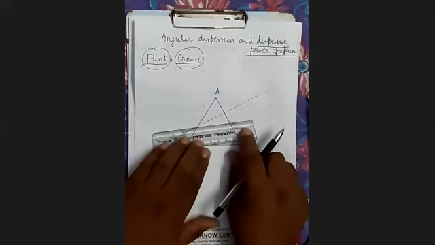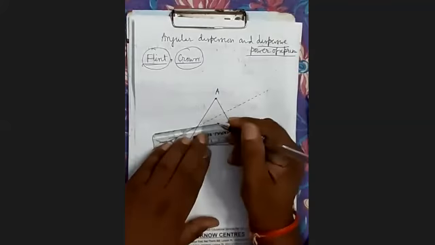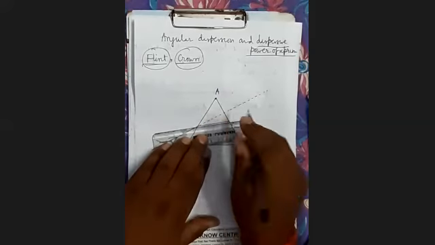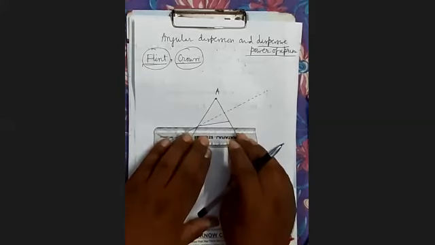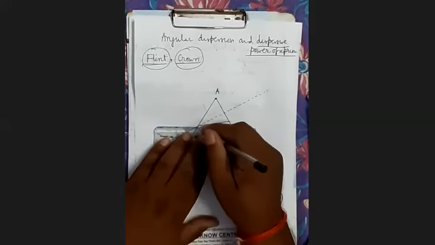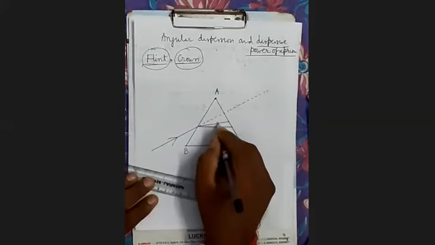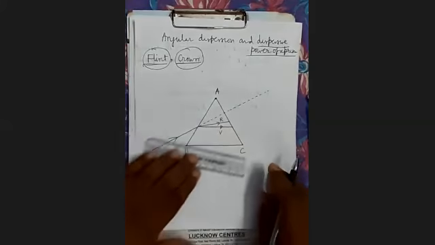Now see here. This is the red color ray and this is the violet color ray.